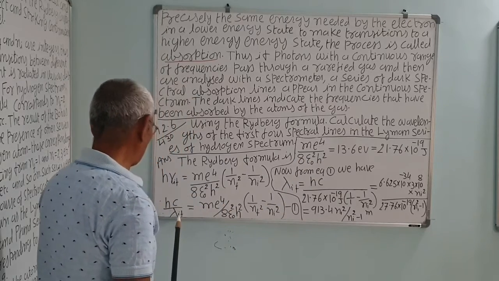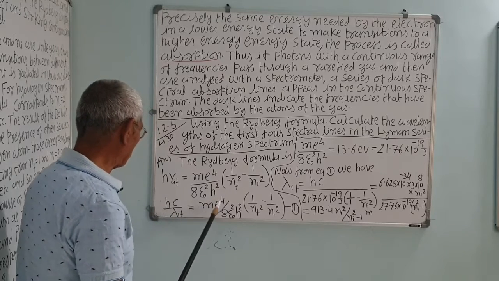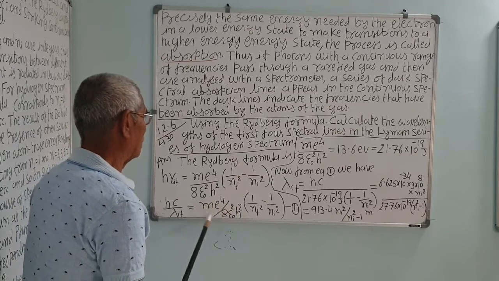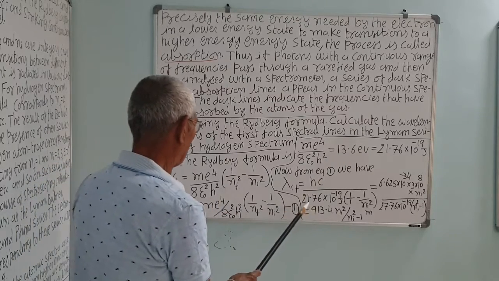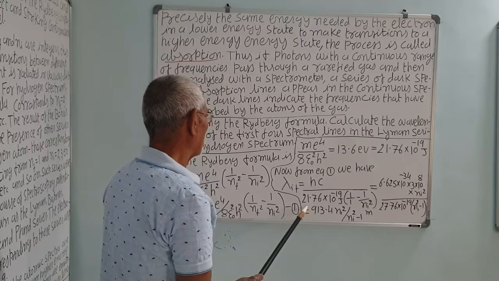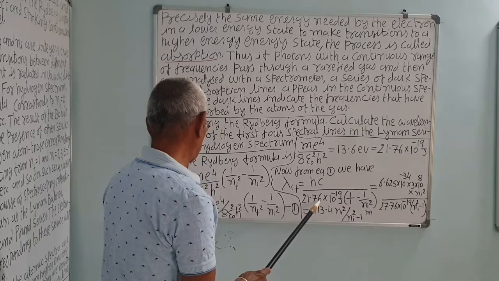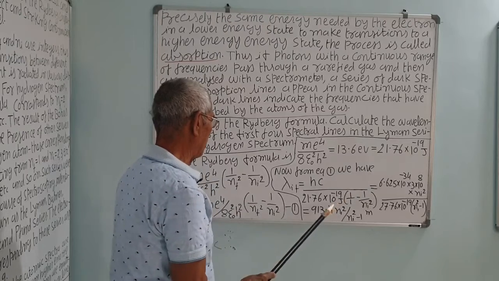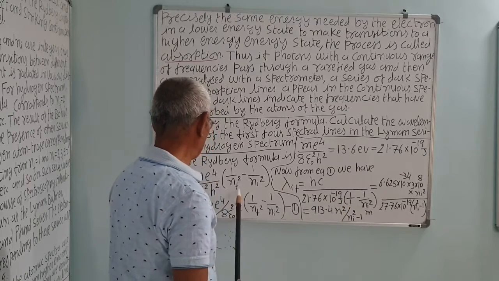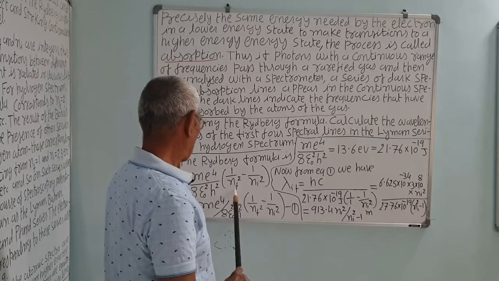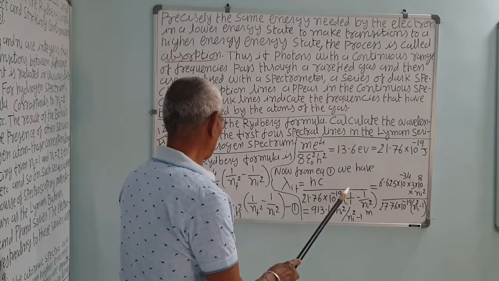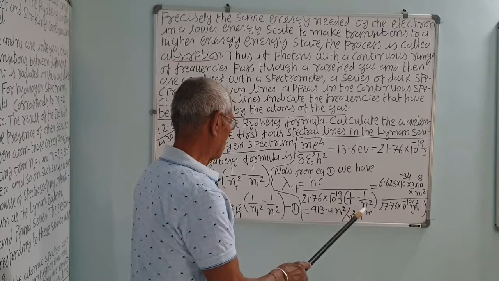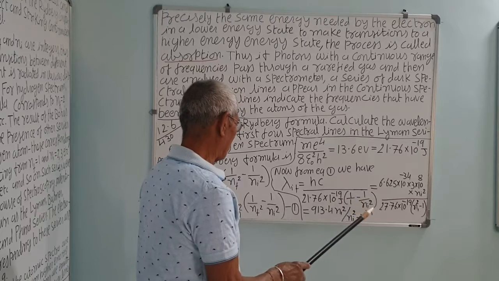Now simplify this. We want lambda, so lambda_if you take here, so hc will be there and the reciprocal of this value will be in the denominator. So hc upon 21.76 into 10 raised to minus 19 joules, into bracket 1 upon 1, nf is 1 for the Lyman series, because the electron jumps from any higher energy state to the lowest ground state, that is 1, minus 1 upon ni^2.